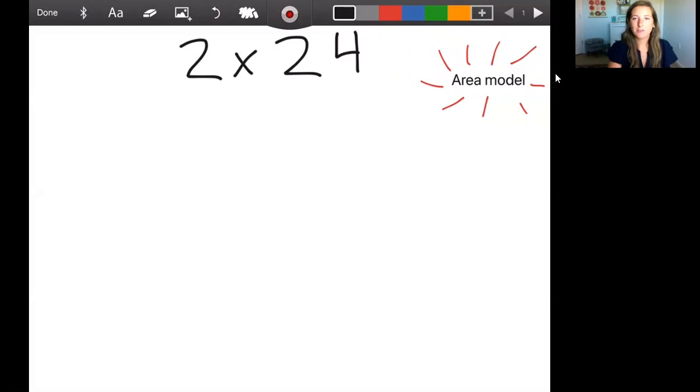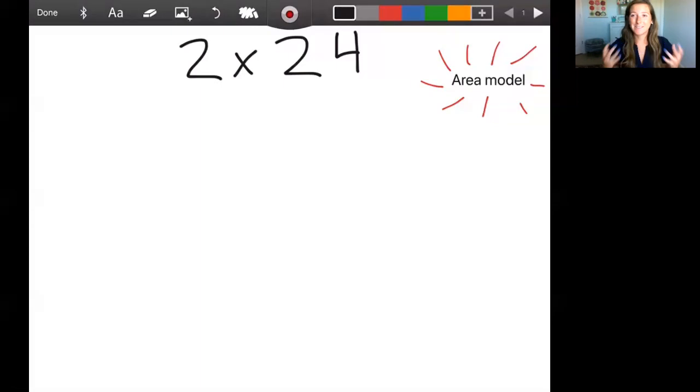I want to show you how to multiply using the area model, and I want to explain why the area model and the standard way are really doing the same thing. We're doing the area model in a lot of schools, not always the teacher's choice here, and I understand that it's difficult for parents sometimes to understand it when they didn't learn it that way.